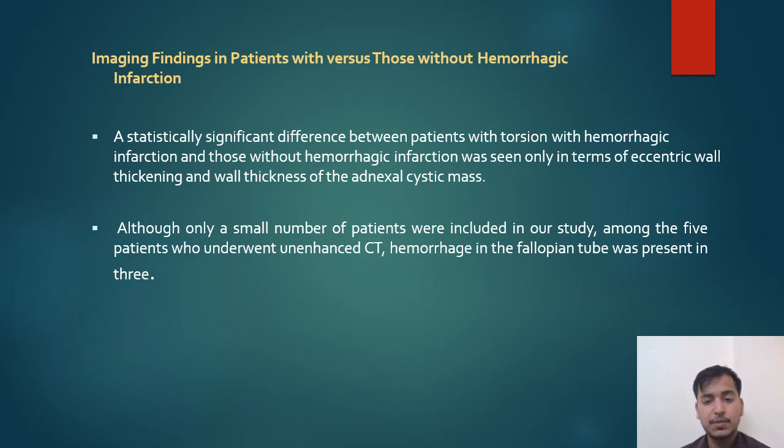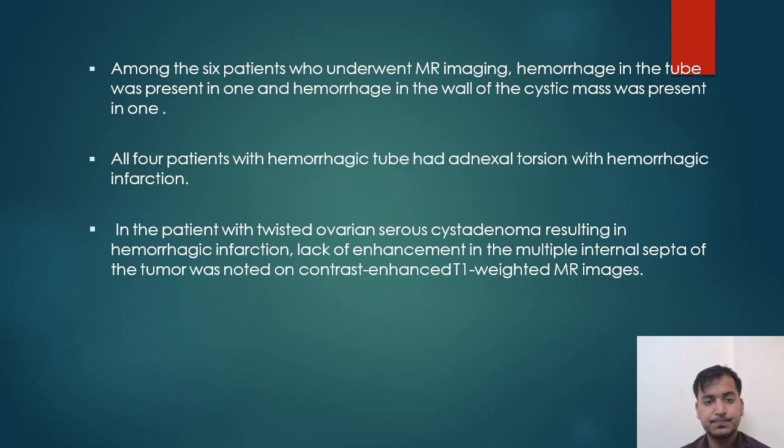Although only a small number of patients were included in our study, among the 5 patients who underwent unenhanced CT, hemorrhage in the fallopian tube was present in 3. Among the 6 patients who underwent MRI, hemorrhage in the tube was present in 1 and hemorrhage in the wall of the cystic mass was present in none. All 4 patients with a hemorrhagic tube had adnexal torsion with hemorrhagic infarction.